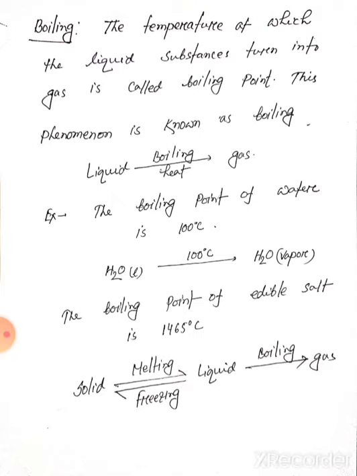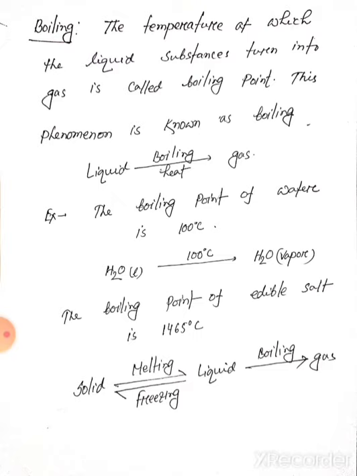If we apply heat on water in the liquid state, it will turn to gas at a particular temperature, and this temperature is 100 degrees Celsius. The boiling point of edible salt, I mean sodium chloride, is 1465 degrees Celsius.